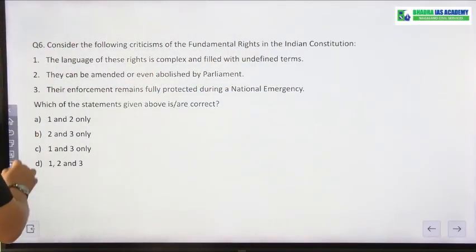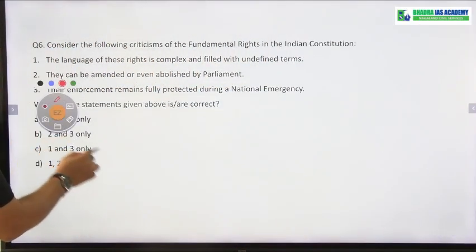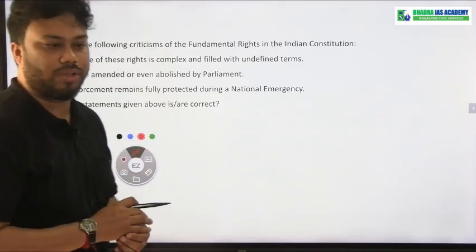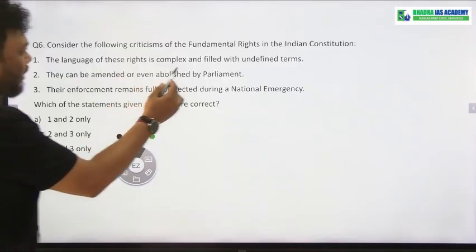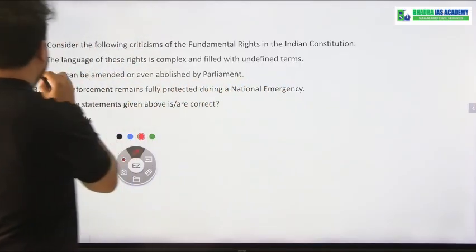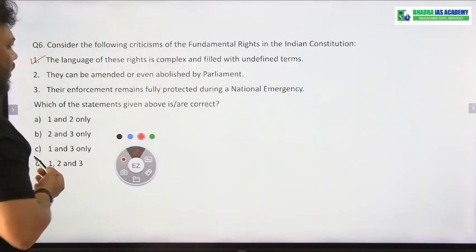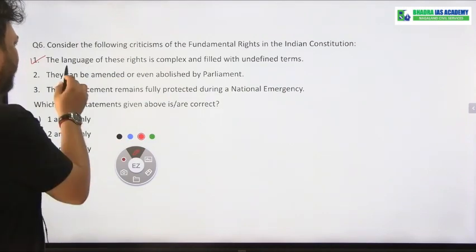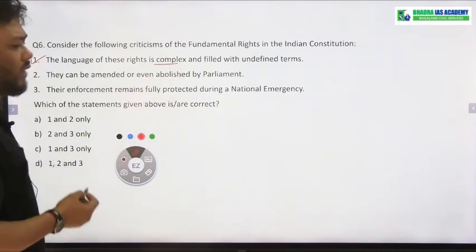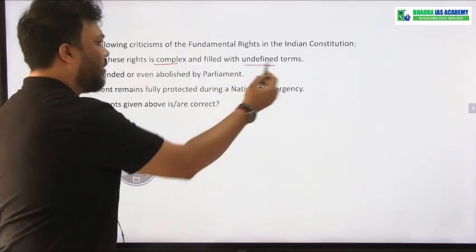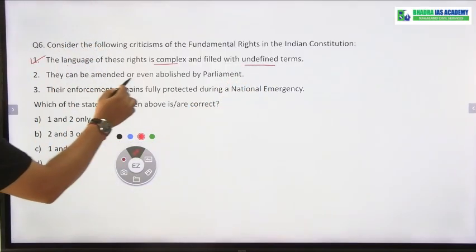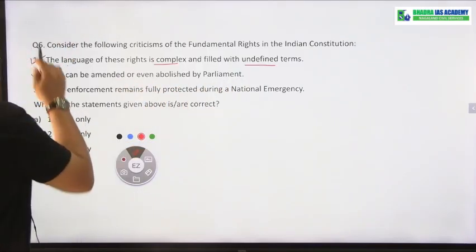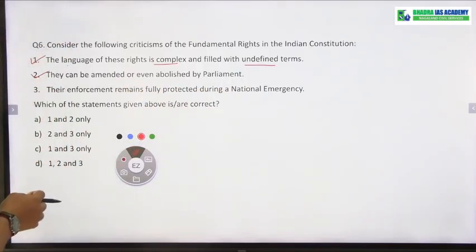Consider the following statements regarding the criticism of fundamental rights in the Indian Constitution. Okay. The language of these rights is complex and filled with undefined terms. Yes. So this is one of the criticism of fundamental right, that the language of fundamental rights are very complex and many things are not defined clearly. Next, they can be amended or even abolished by the parliament. Yes.